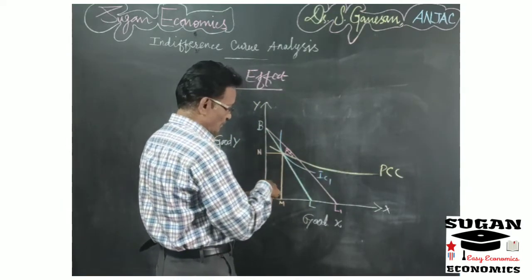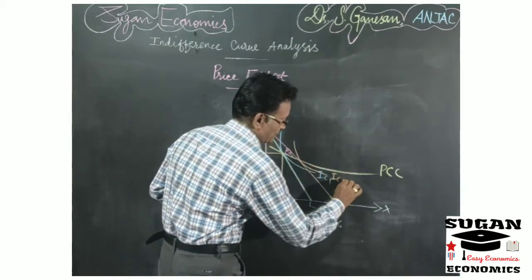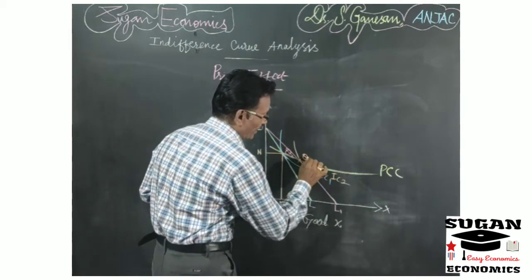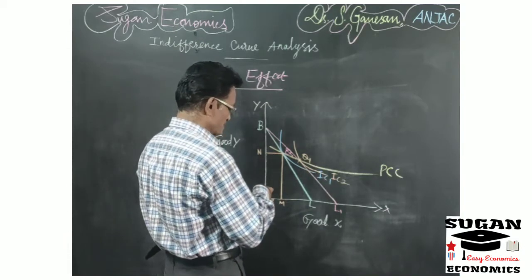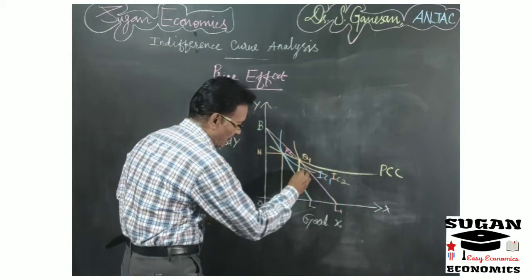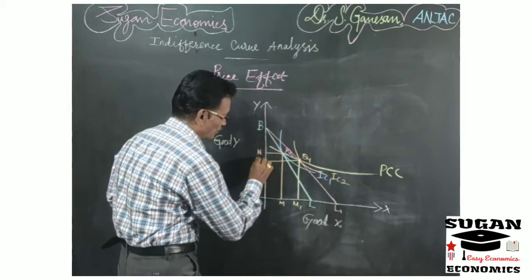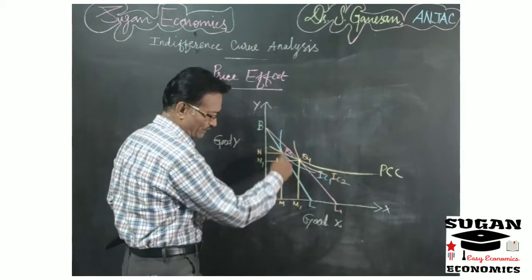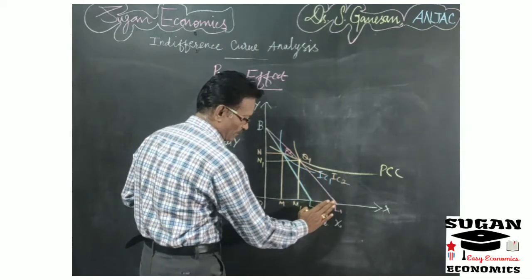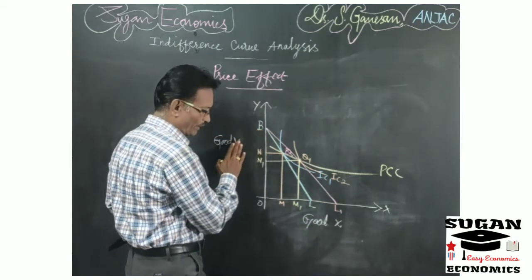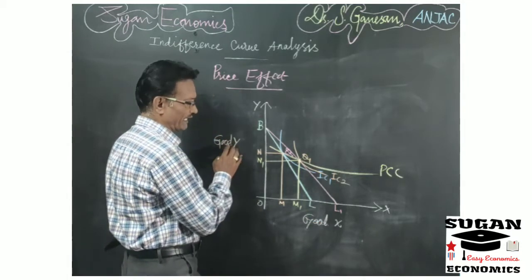So now we have to draw an indifference curve. So here this is the indifference curve, this is IC2. So here the equilibrium point is Q1, right? So at this point the consumer is purchasing or demanding OM1 amount of good X and ON1 amount of good Y. So due to reduction in the price of commodity X, the consumer is buying more of commodity X and less of commodity Y, because good X is a cheaper commodity and good Y is a dearer commodity.